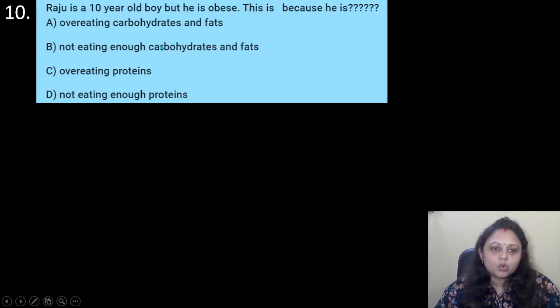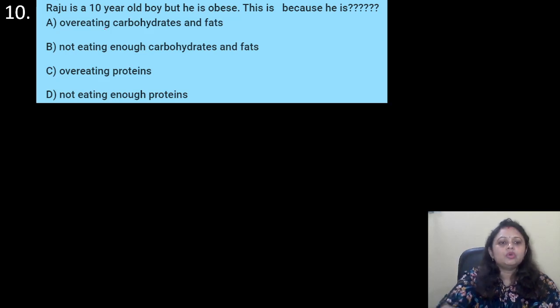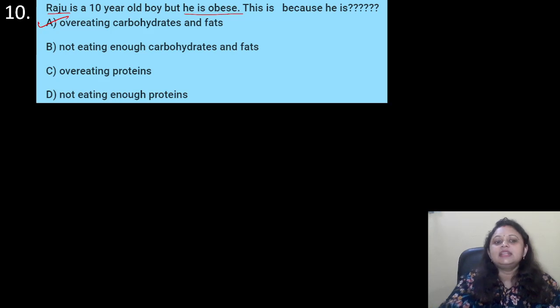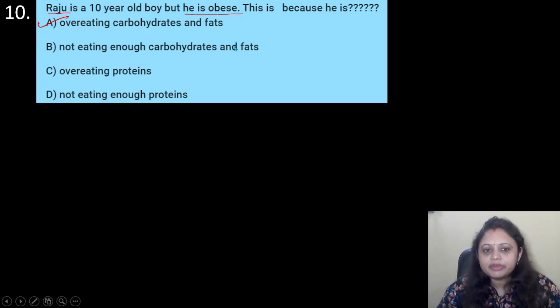Coming to the next question. Raju is a 10-year-old boy, but he is obese. This is because he eats dash. Options are A. Overeating carbohydrates and fats. B. Not eating enough carbohydrates and fats. C. Overeating proteins. D. Not eating enough protein. So, Raju, who is a 10-year-old boy, he is obese. A person becomes obese when there is excess intake of carbohydrate and fat. So here correct answer is option A, that is overeating carbohydrates and fats.